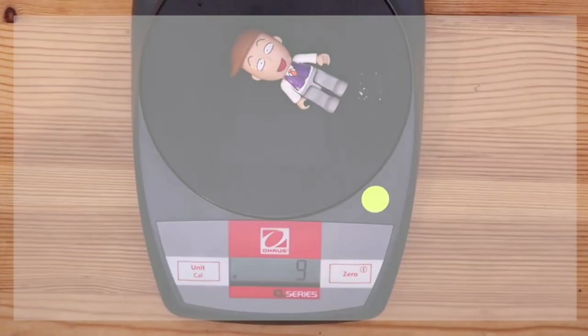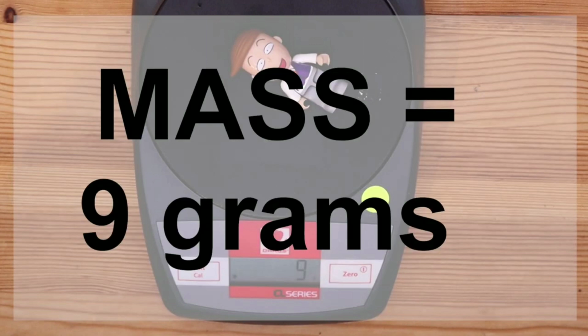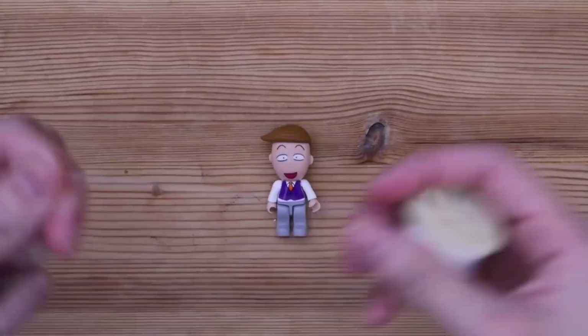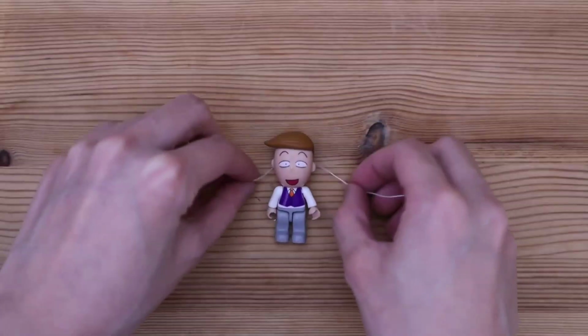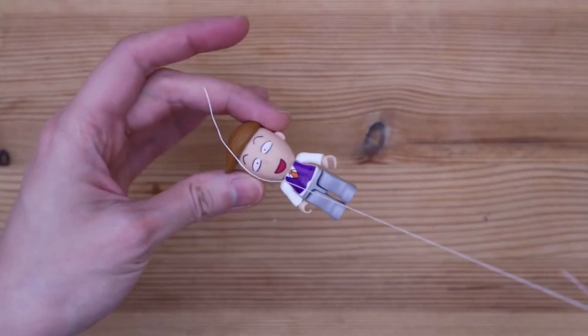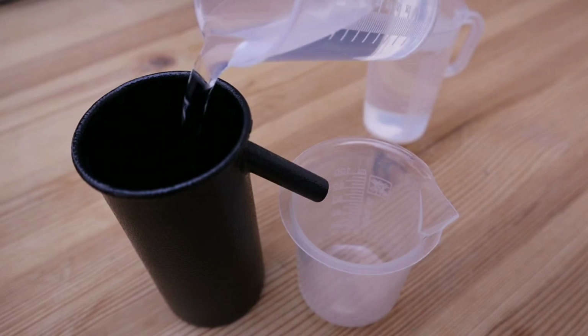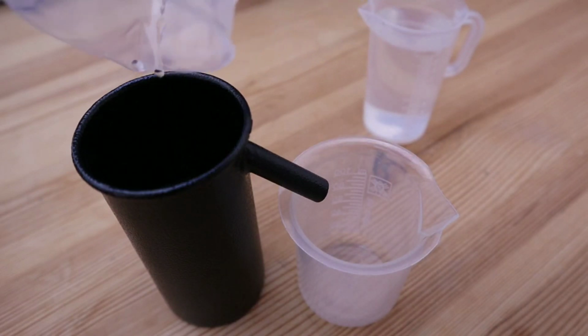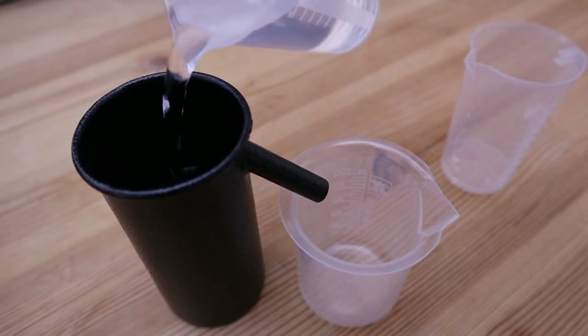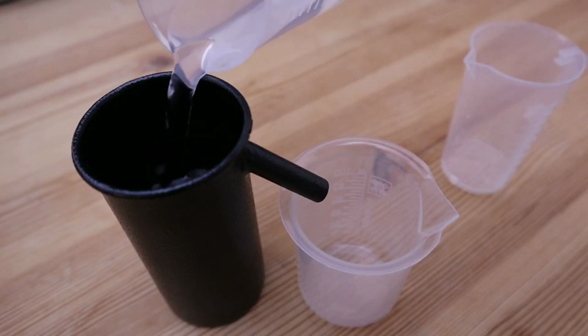First measure the mass of the irregular object, that is mass equals 9 grams, and then take the irregular object and tie it with thread so that we can immerse it into the overflow can. Fill the can with water until it overflows so that we get the exact amount up to the wall.